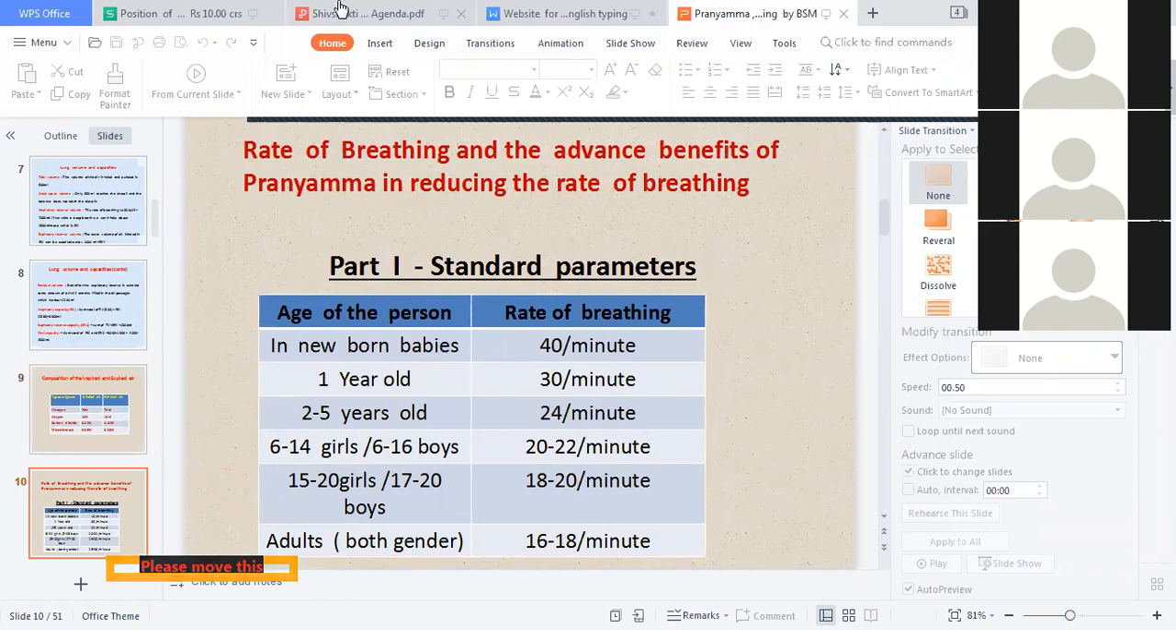This is a matter of general knowledge and information. Newborn babies: in 1 minute, how many breaths? 40 breaths. A 1 year old: 30. It goes on reducing. 2 to 5 years old: 24. Okay. 6 to 14: there is 6 to 16 for boys and 6 to 14 for girls, 20 to 22 per minute. 1 minute में 20-22. 15 to 20 girls, 7 to 20 boys, 18 to 20 per minute. And adults 16 to 18 per minute.